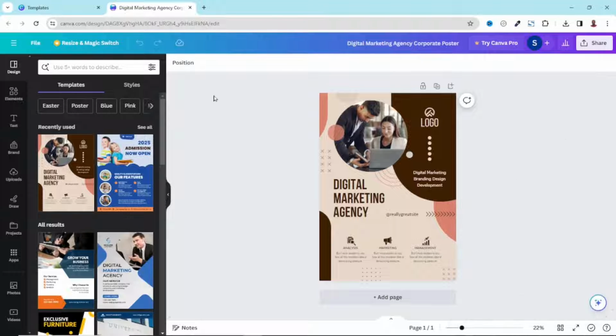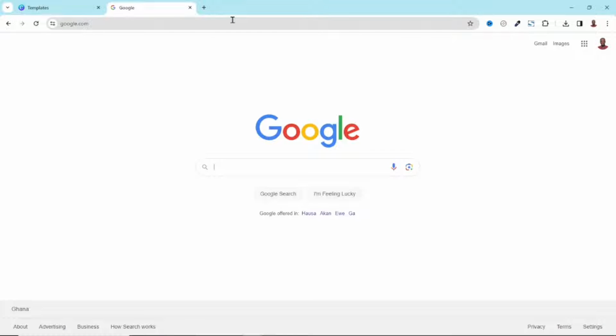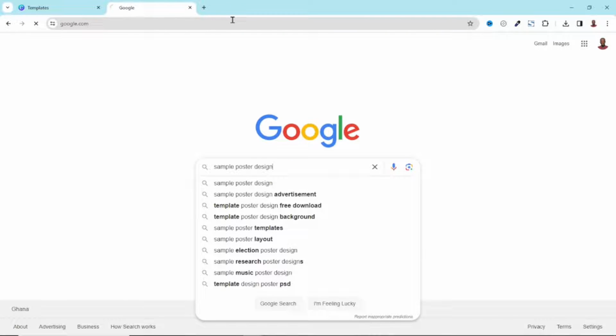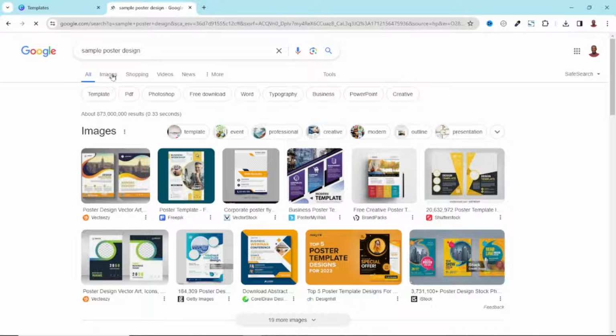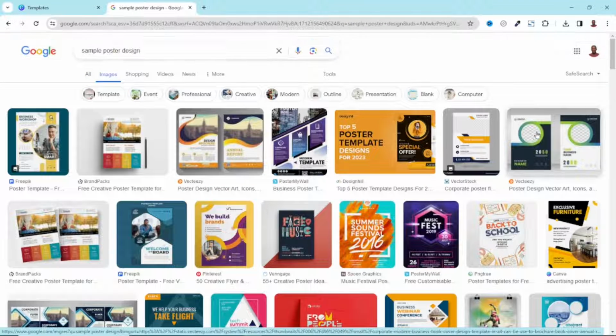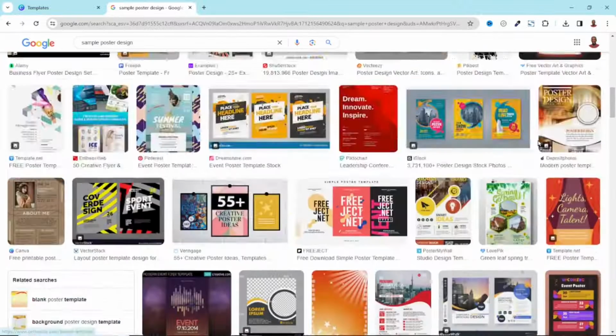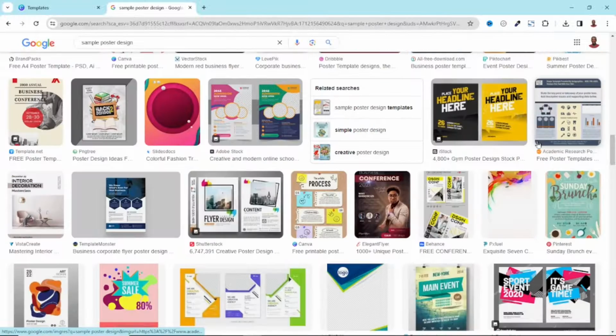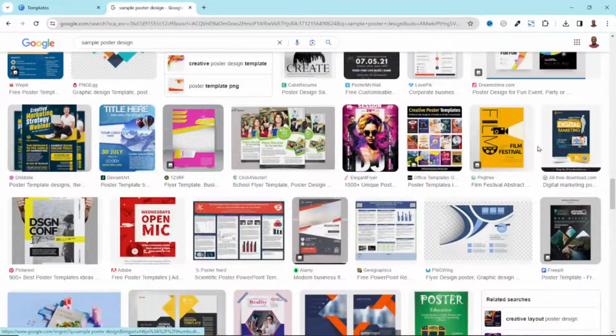Awesome. The next platform through which you can get poster design ideas is Google. Come over to Google. In here, I can enter sample poster design. Then I hit enter. From here, I click on the images tab. Scrolling down, you see unlimited design ideas you can use for your next project. Awesome.